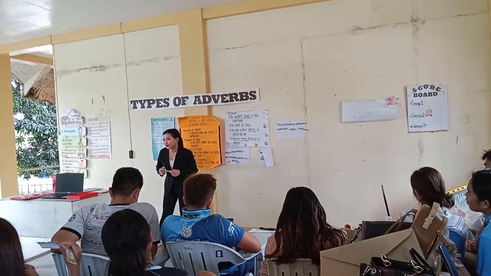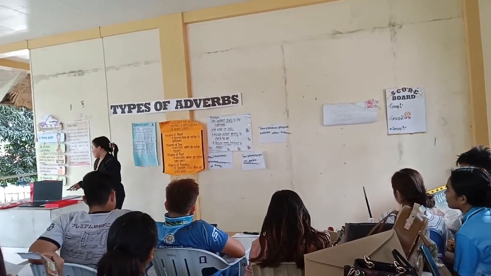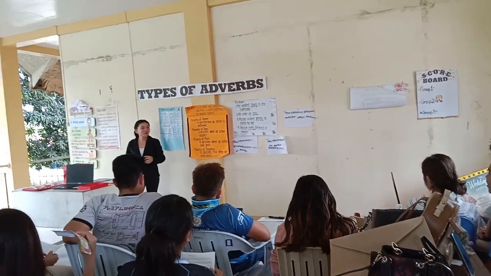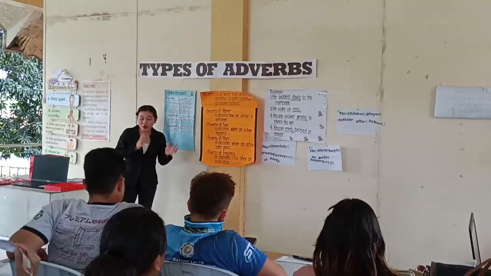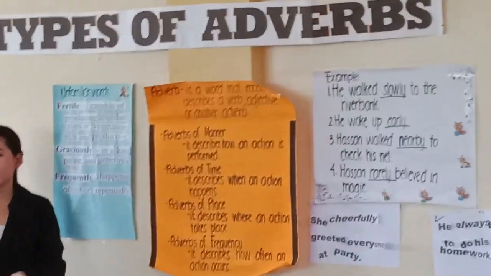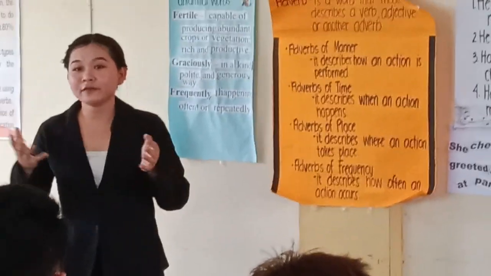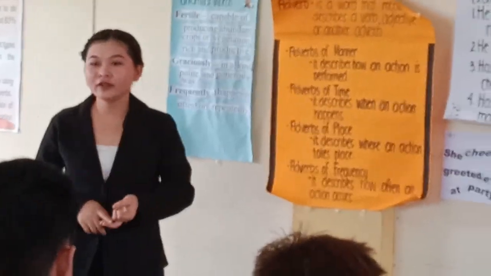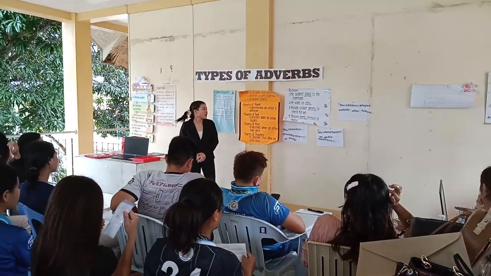Do you understand our discussion, class? Yes, ma'am. Okay. Now, take note that adverbs really modify the verb, adjective, or another adverb. So it provides more information about how, when, where, or to what extent something works.